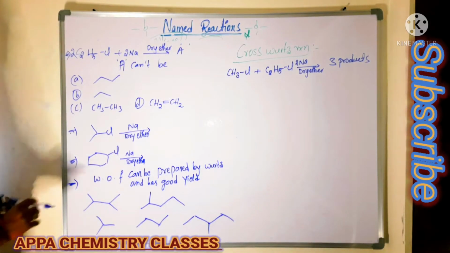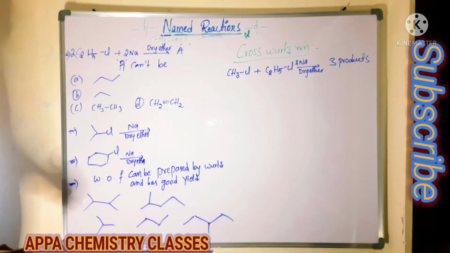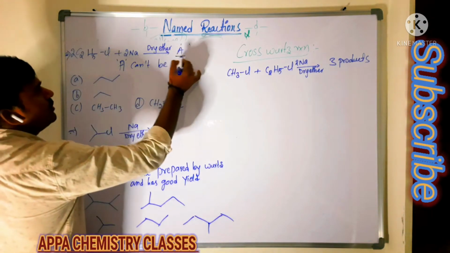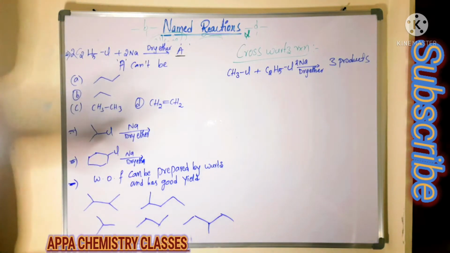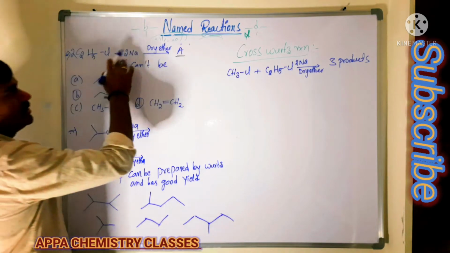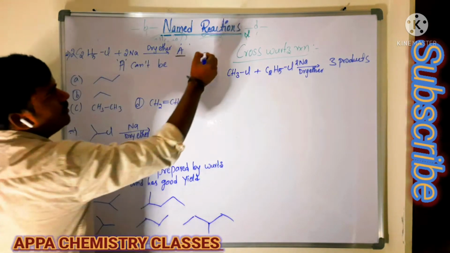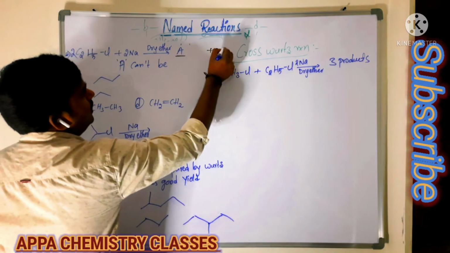Next, you see here, what is the question? Ethyl chloride reacts with sodium metal in presence of dry ether, and A is the product. They are asking which cannot be A. Ethyl chloride on reaction with 2 moles of sodium, 2 moles of chlorine are lost as 2 moles of NaCl.